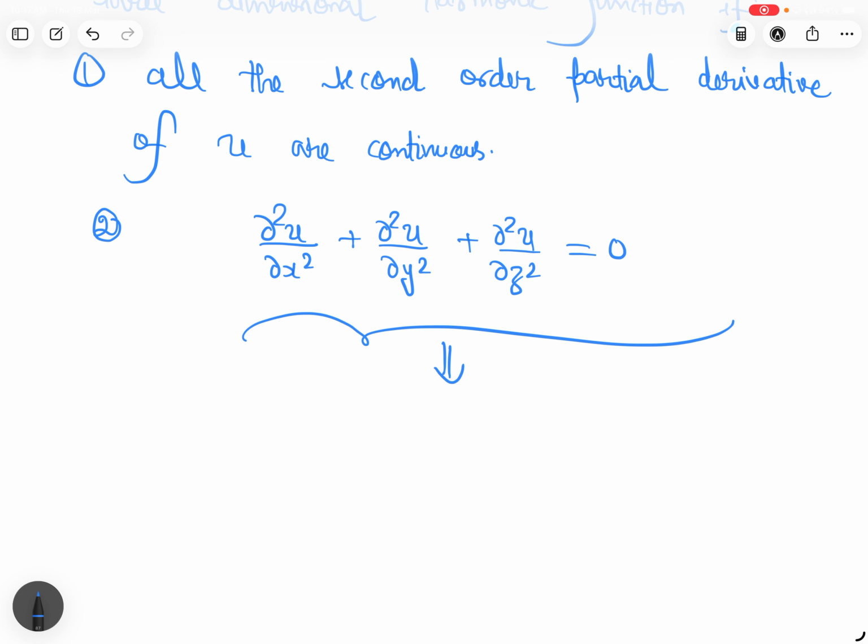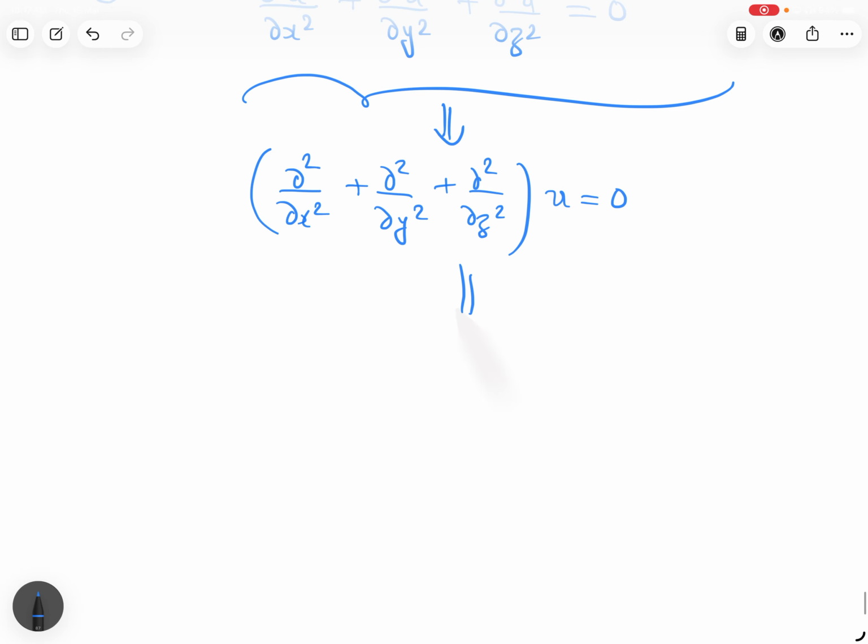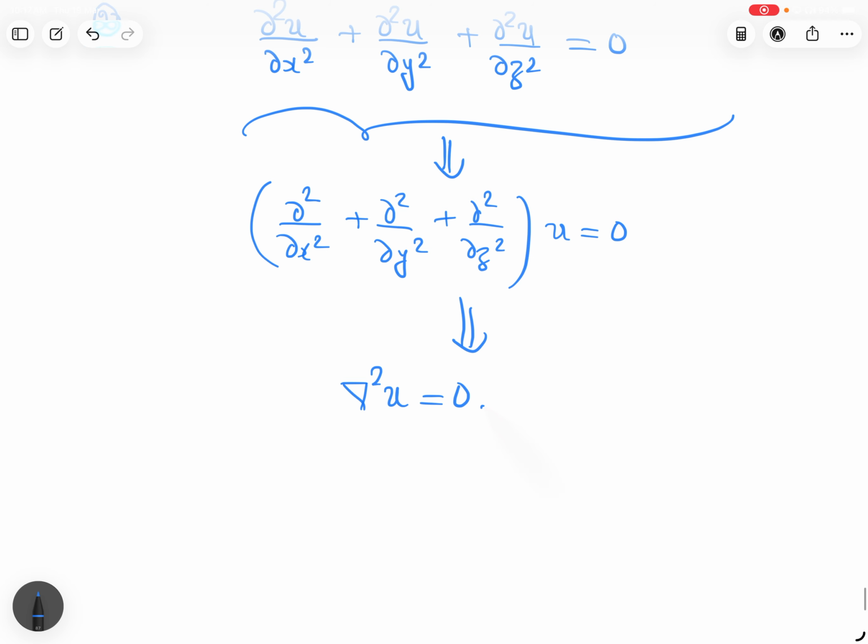We can simply write it: it means u satisfies the three-dimensional Laplacian. So this is the definition of a three-dimensional harmonic function.